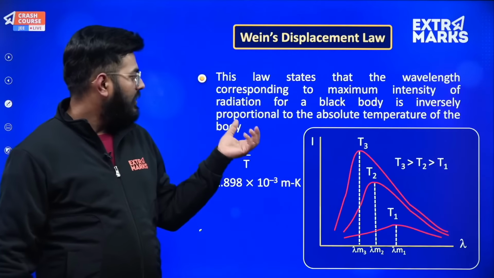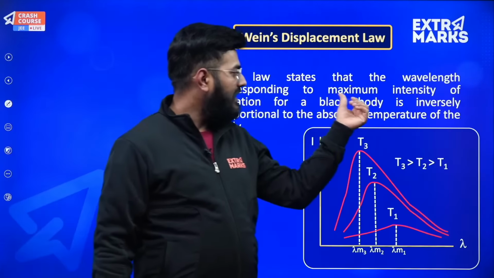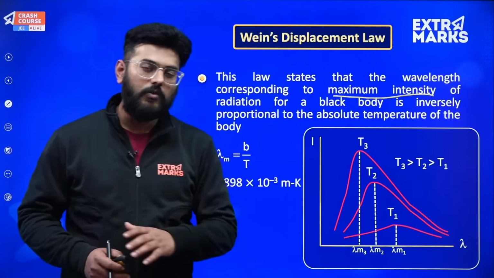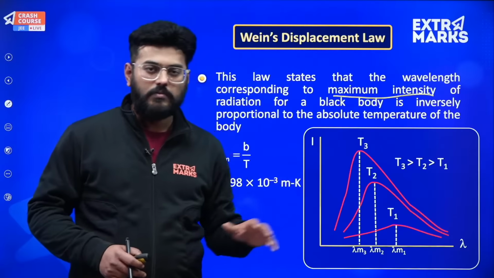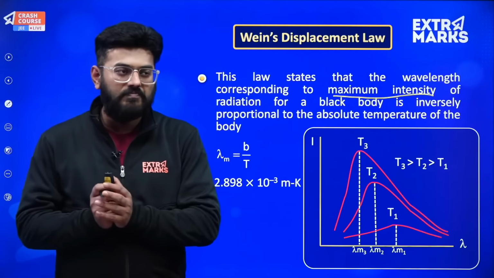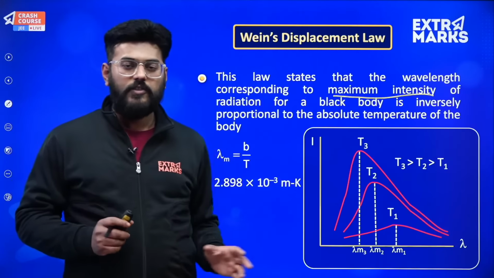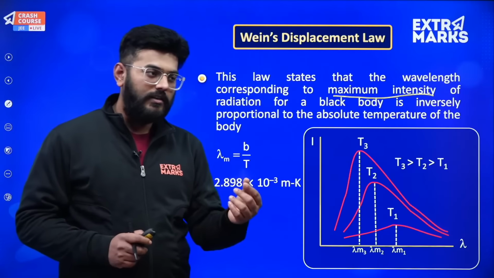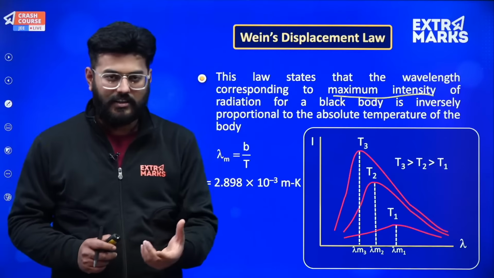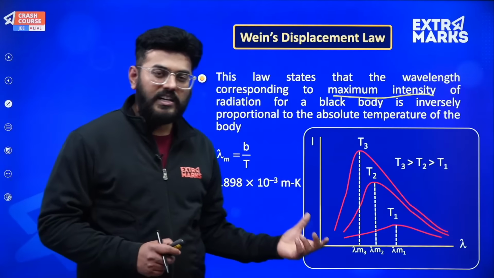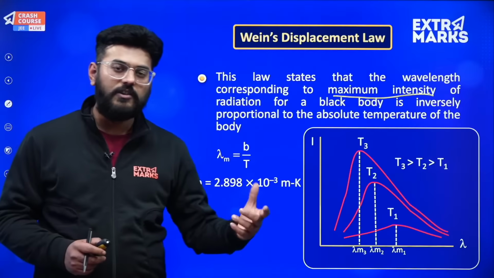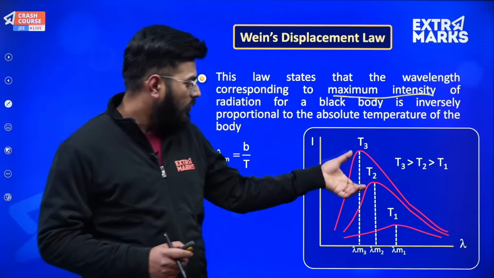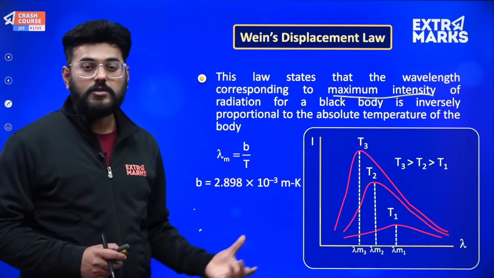So what it said was that the wavelength corresponding to the maximum intensity. Maximum intensity means this wavelength was thrown at maximum, meaning the sun is emitting 100 waves per second or per nanosecond of that wavelength, and the rest of the wavelengths are lesser than that. So the maximum intensity wavelength, whichever wavelength has the most rays emitted, that relation is actually given by Wien's displacement law.